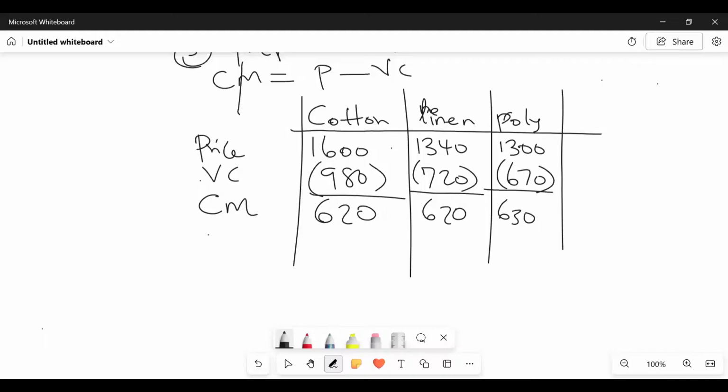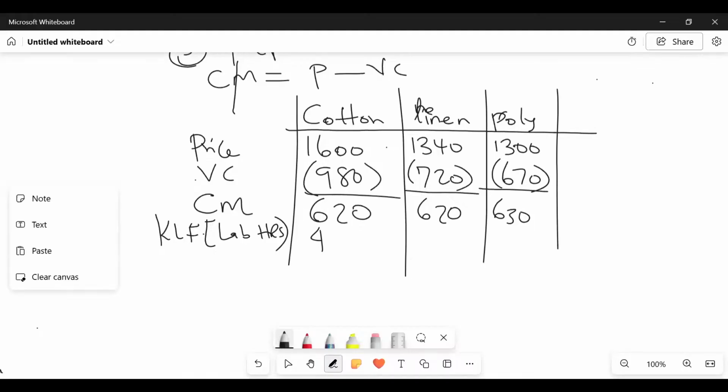So second step, ladies and gentlemen, come and identify the scarce resource, what we call the key limiting factor, which in this case here is the labor hours. So labor hours, I know you have the 480 divided by 120. So this one here gave us what here, somebody? 4. How about labor hours for linen? 3. How about labor hours for the next one? Oh, this is 2, right? And then what here, somebody? 3. So all of us, are we able to see where those labor hours came from? I hope even the online students are comfortable with where we got those labor hours from.